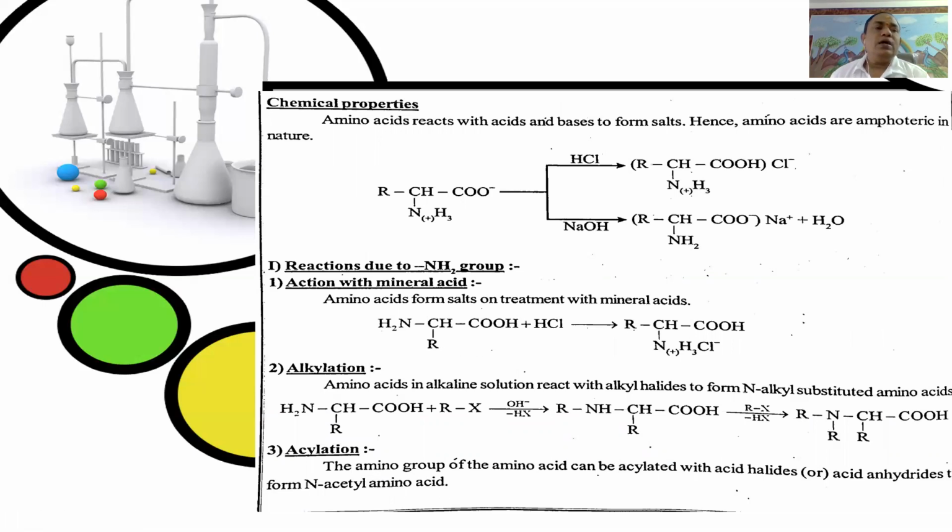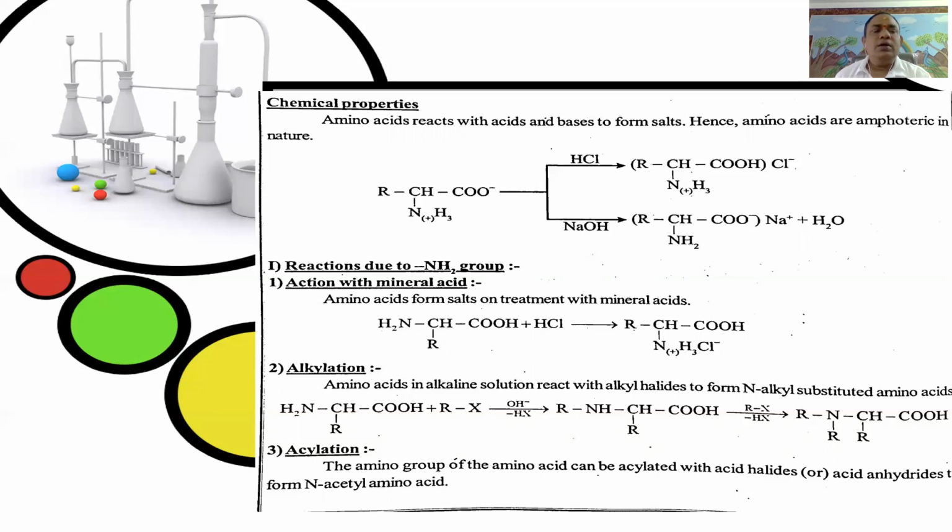With this, the physical properties of amino acids are completed. Next, chemical properties. Here, the chemical properties of amino acids are subdivided into three categories, because in the alpha amino acids, due to the presence of the basic amino group and the acidic carboxylic group, the chemical properties are classified into three types.